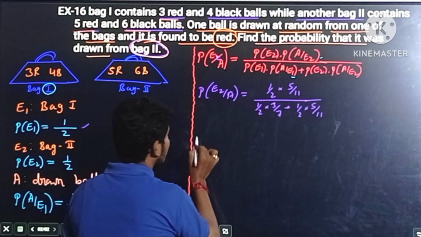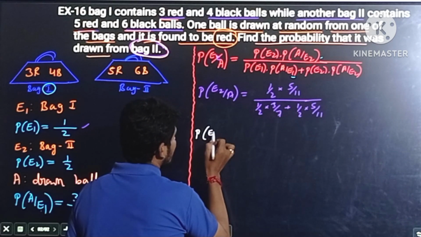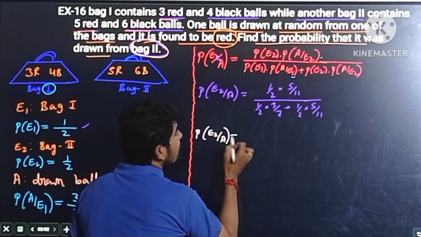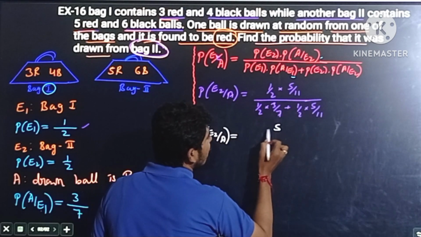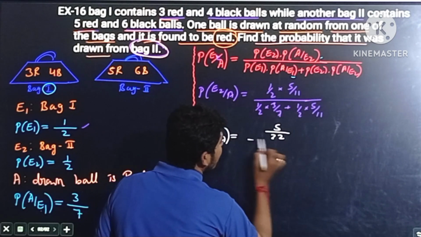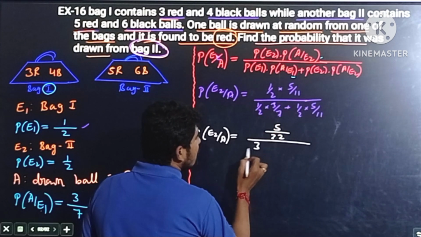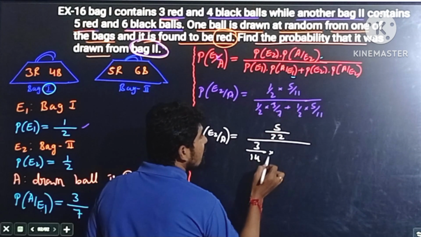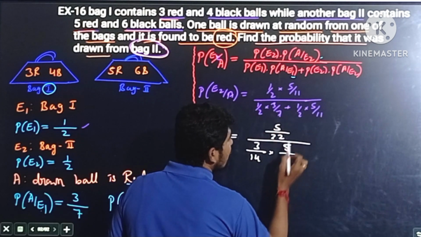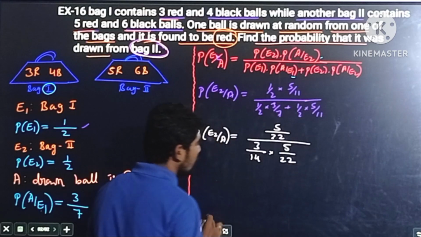Therefore, the probability of E2 by A is equal to 1 into 5, 5, divided by 2 into 11, 22, divided by 1 into 3, 3, divided by 2 into 7, 14, plus 1 into 5, 5, divided by 2 into 11, 22.